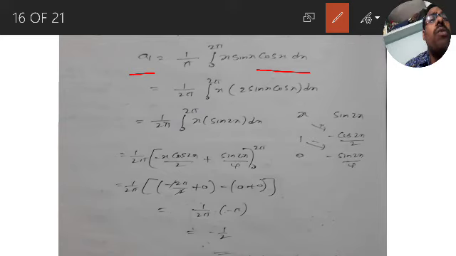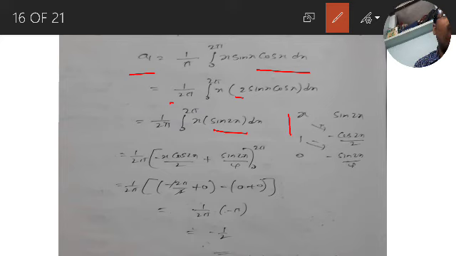1 by pi, 0 to 2 pi, x into sin x cos x. So sin A cos B, but you have the formula 2 sin A cos B, so multiply and divide with 2. What happens? X into 2 sin x cos x. 2 sin x cos x is sin 2x. So now 1 by 2 pi integration 0 to 2 pi x into sin 2x.